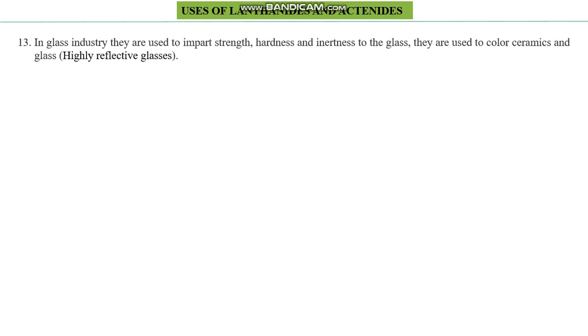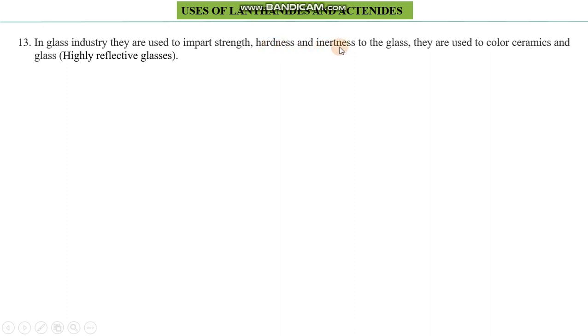The next use is in the glass industry. They are used to impart certain attractive properties to glass. So, for example, the strength of glass can be achieved by the use of lanthanides and actinides. Hardness in a particular type of glasses can be achieved with the help of lanthanides and actinides.